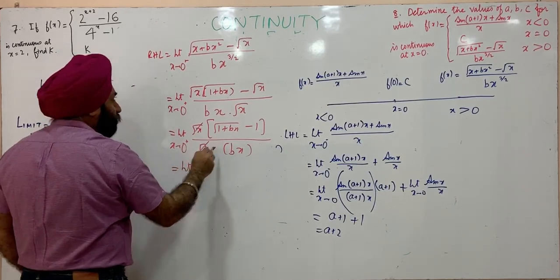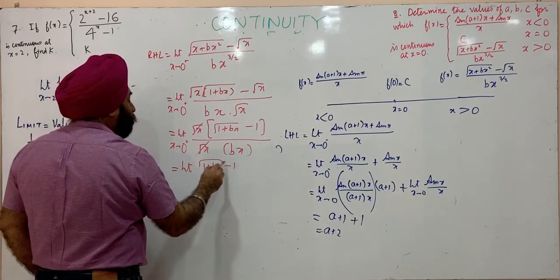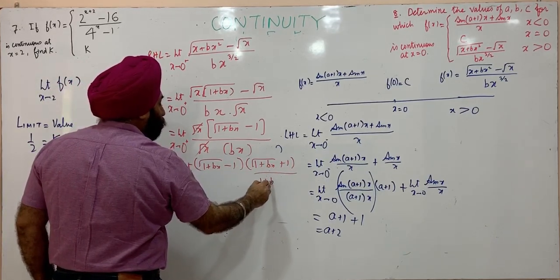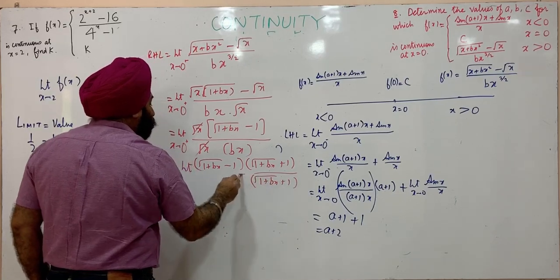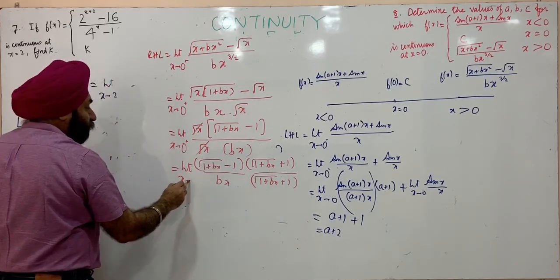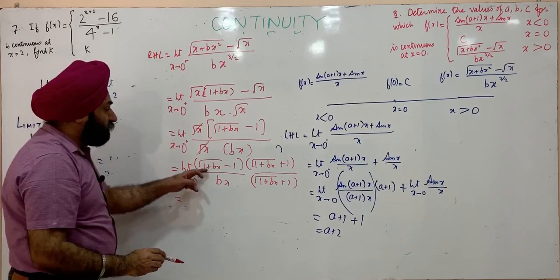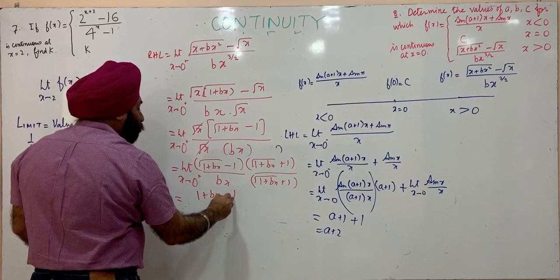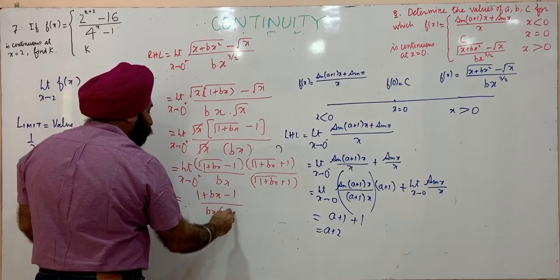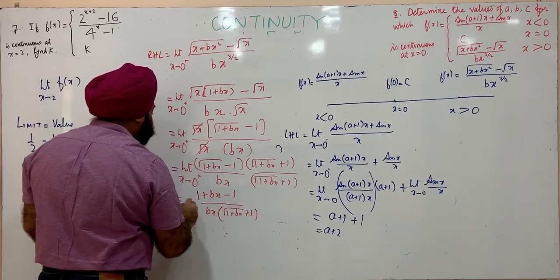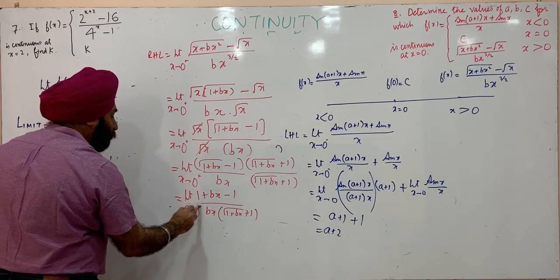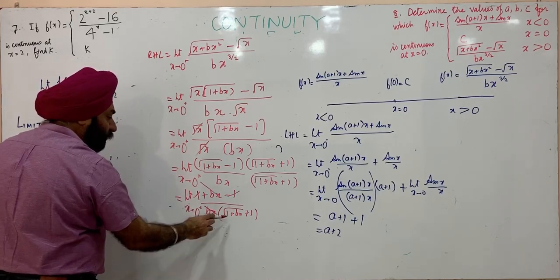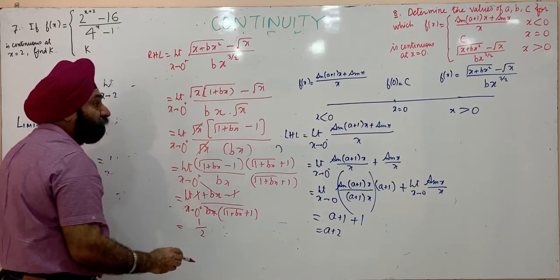Now rationalize: √(1 + bx) − 1 multiplied by √(1 + bx) + 1, and the denominator is bx times (√(1 + bx) + 1), as x approaches 0 plus. This is a minus b, a plus b, that is a square minus b square. This is limit as x approaches 0 plus. bx will cancel out with bx. Now put x equal to 0, this is 1 by 2.